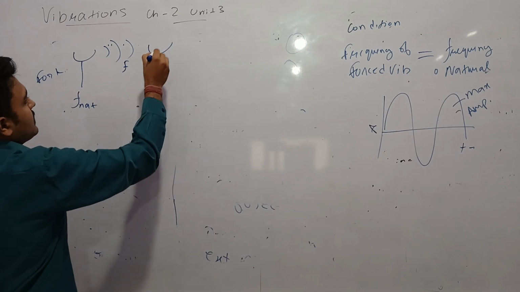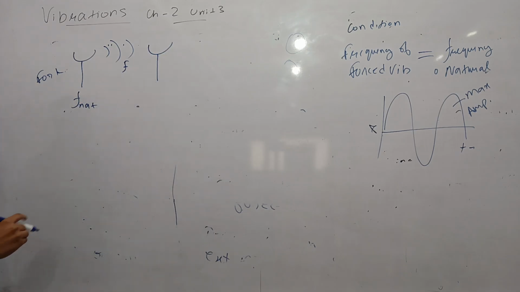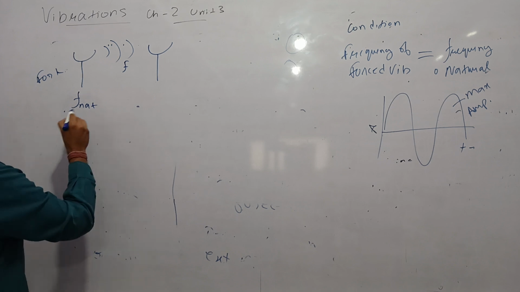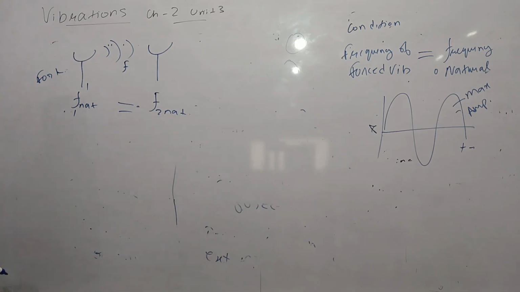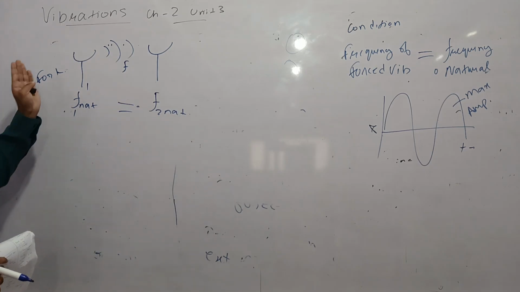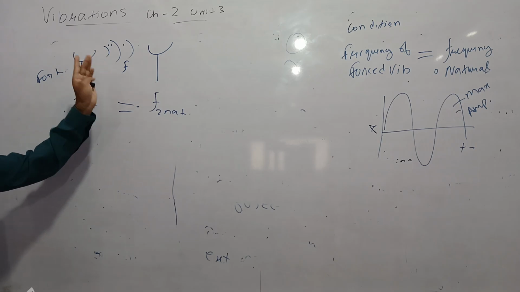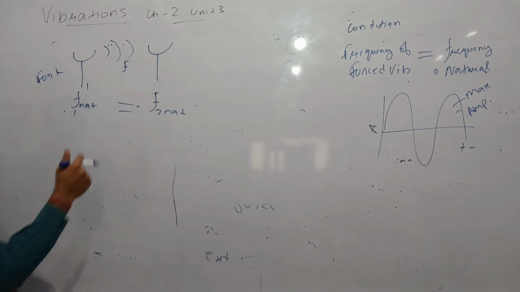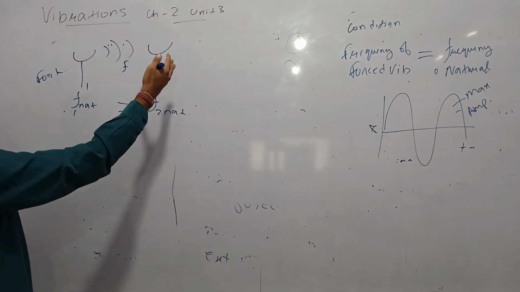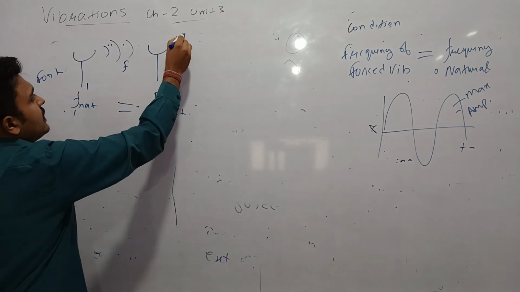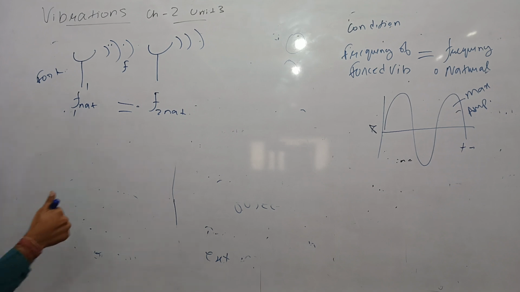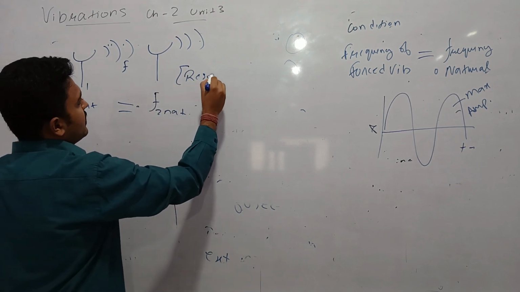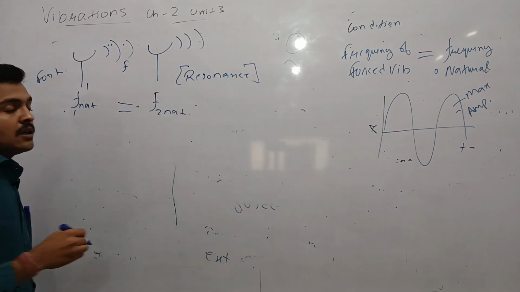If there is another similar tuning fork very close to the first, with the same natural frequency, then the frequency of this sound equals the natural frequency of the second fork, and the second tuning fork will also start to vibrate with a very large amplitude. Such a condition is known as resonance.